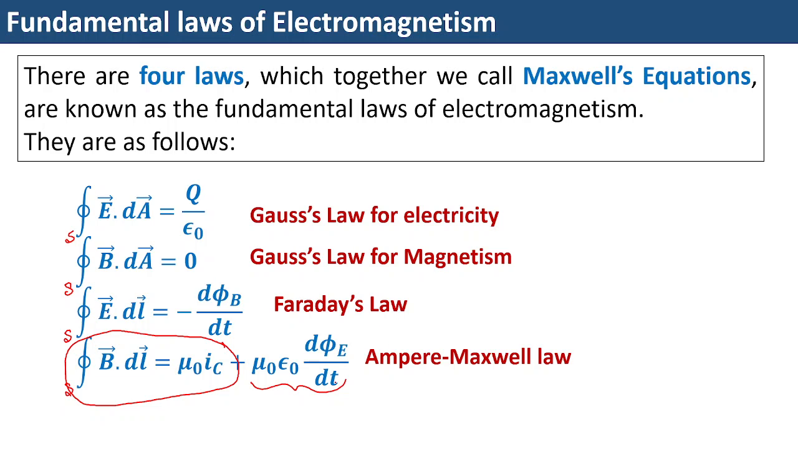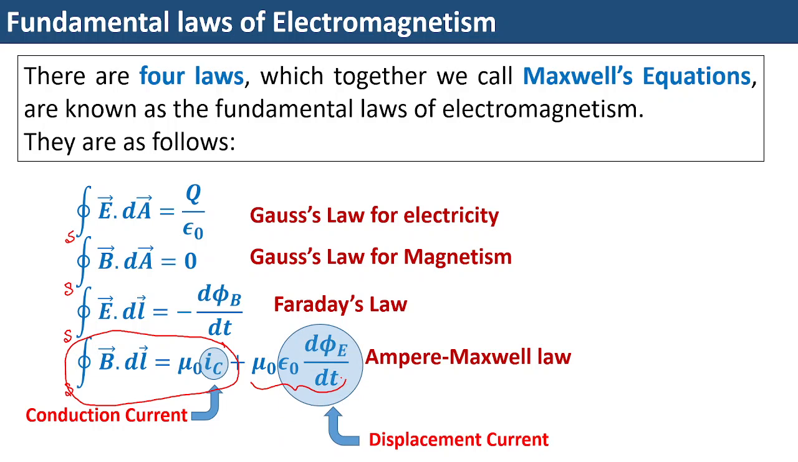So in this particular law, the first current that you see, IC, is the conduction current. Conduction current means the real current, the current which is actually flowing through a conductor. And this particular current is known as the displacement current. That means it's a newly introduced current to this law, and that is why we can say that Maxwell has modified this particular thing.